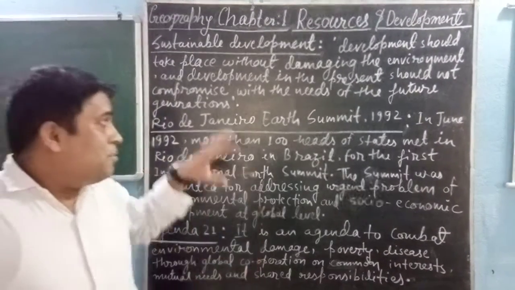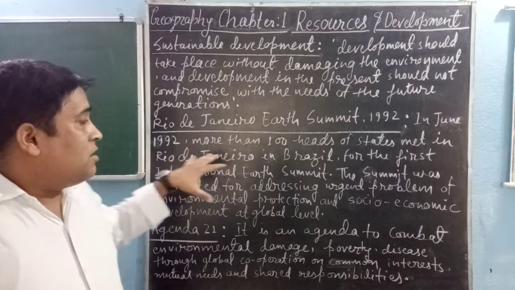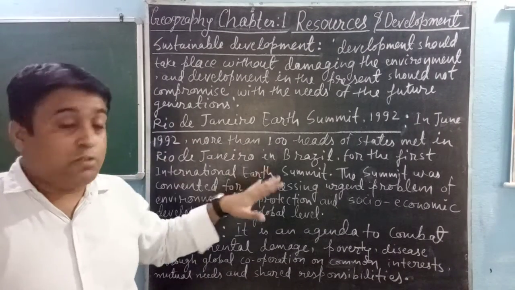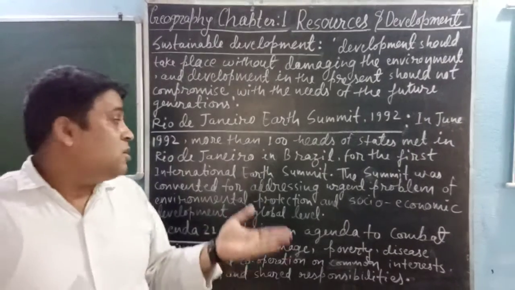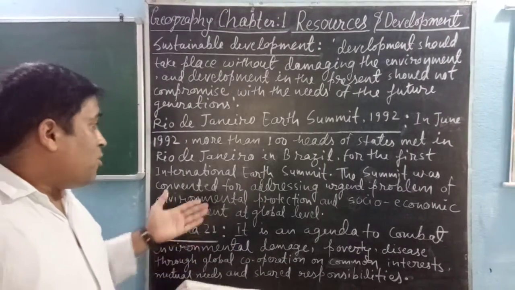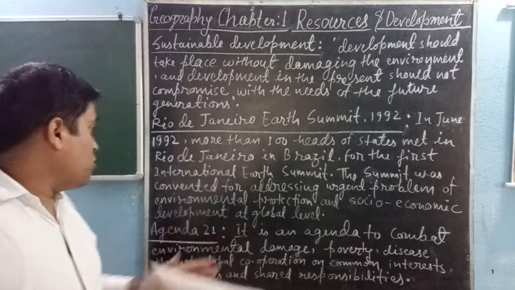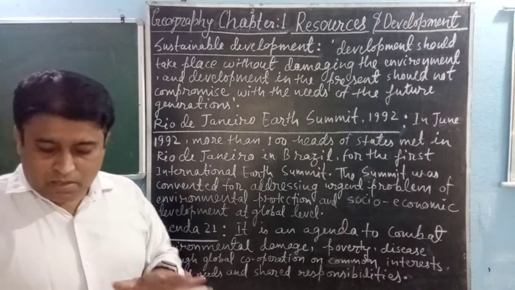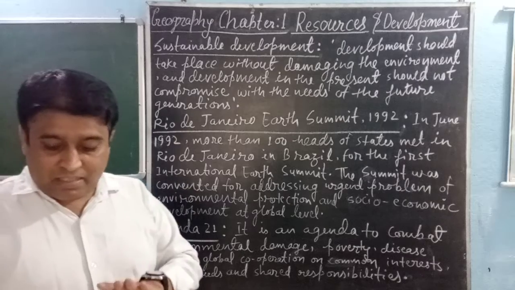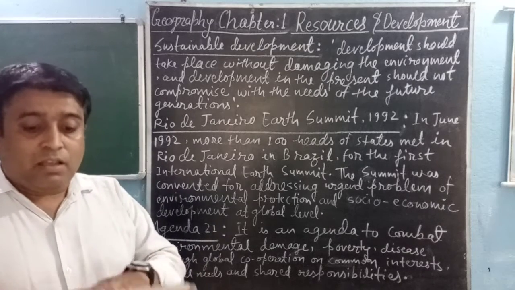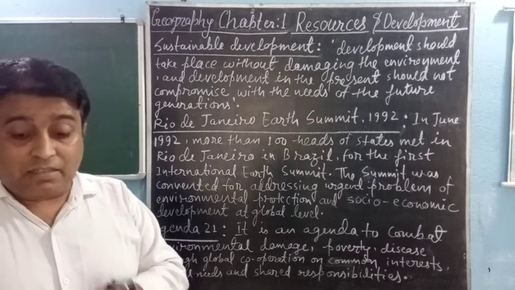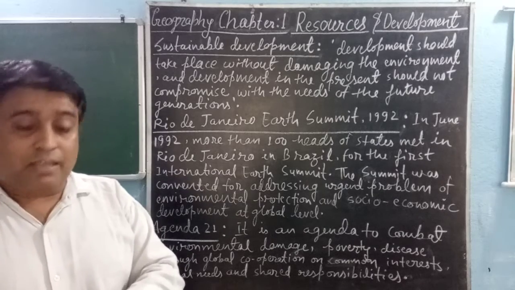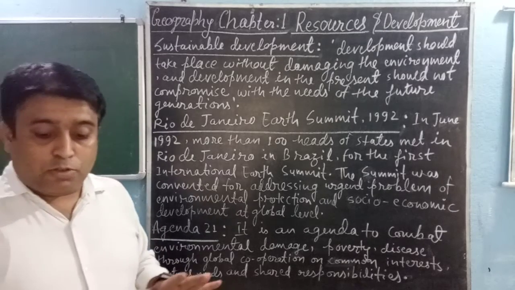So they met in June 1992 at Rio de Janeiro, Brazil, where they discussed the topic of environmental protection and socio-economic development at global level. This is in your book. You can see it on page number 3, Rio de Janeiro Earth Summit 1992.